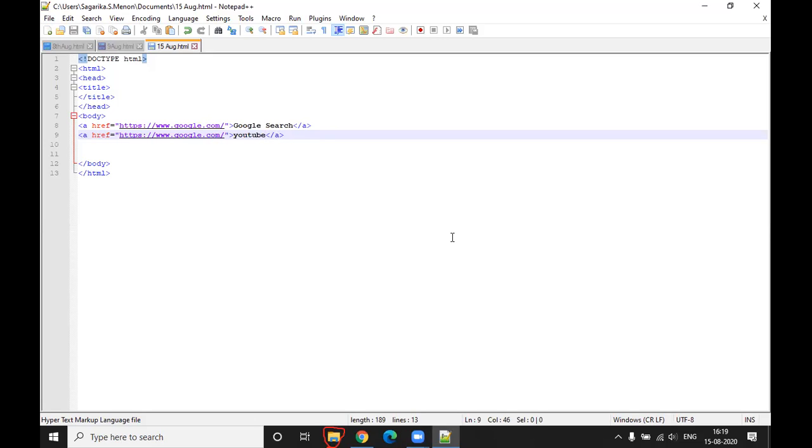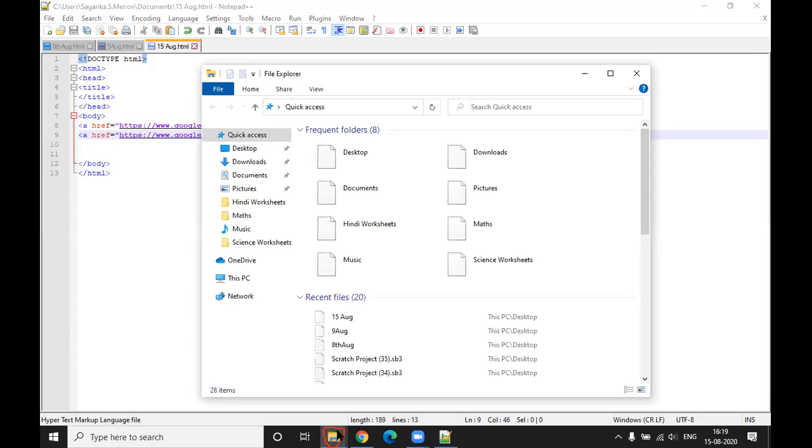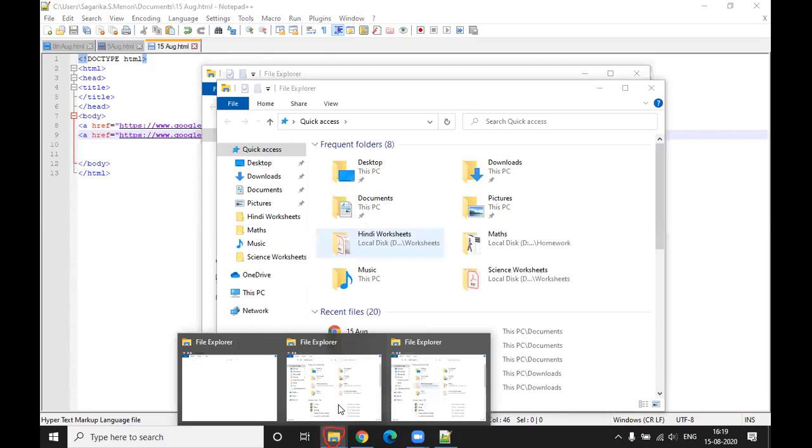So you always save it in a folder, right? Yeah. So let's open that folder. On the bottom you have got a folder, correct? Yeah. So in that folder you have saved a file, correct? Yes, sir. You with me? Now that file, you will right click on that file.